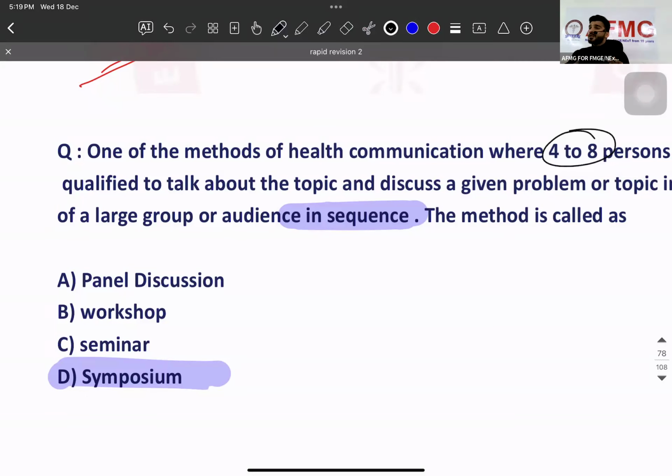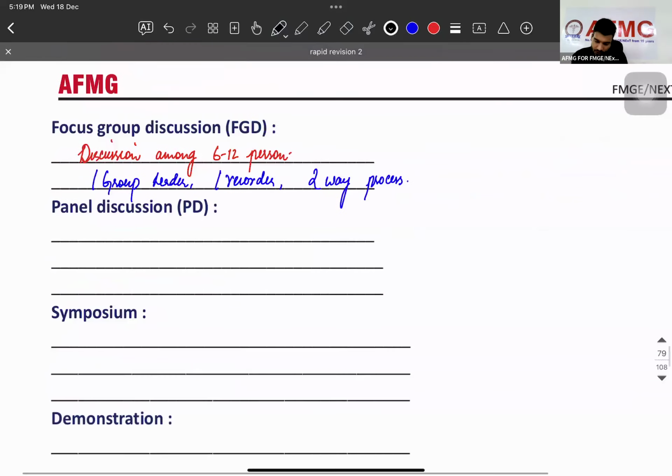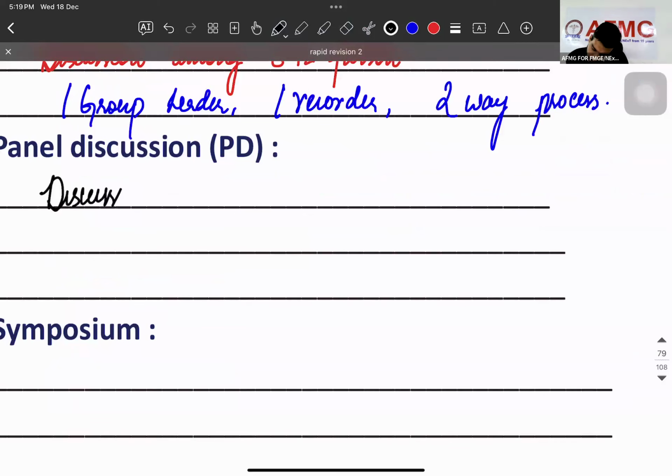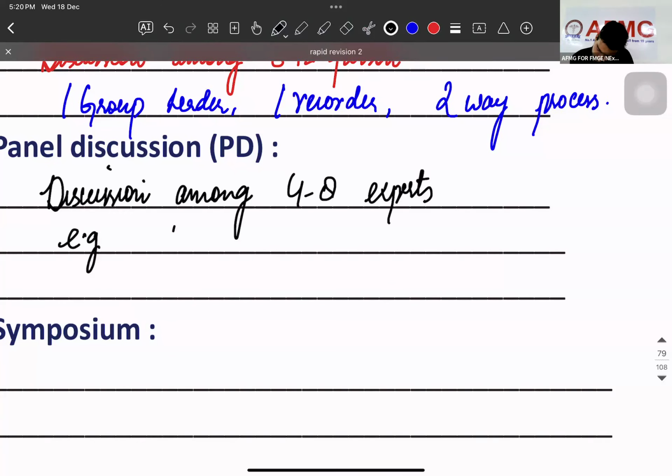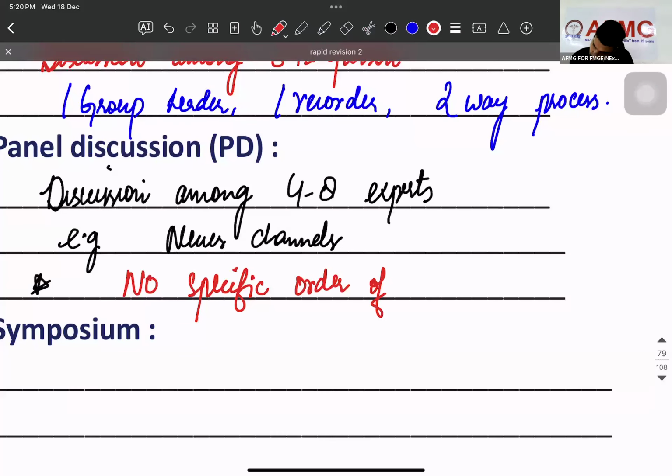This is all about what? Ways of learning or ways of communicating. Okay, write down panel discussion now. Panel discussion is discussion among 4 to 8 experts. Example, news channels. And remember, there is no specific order of speech.